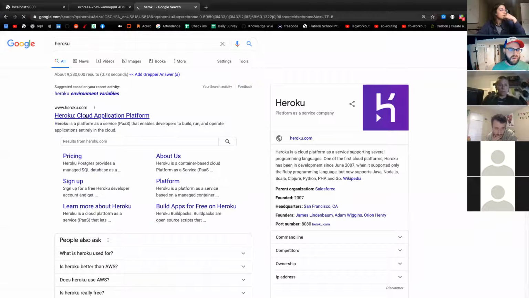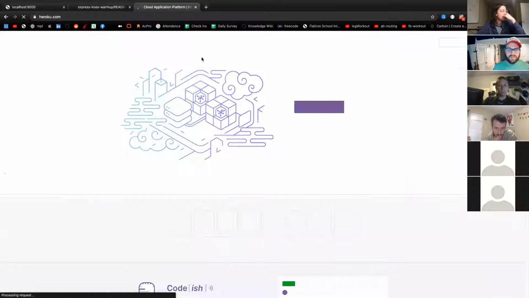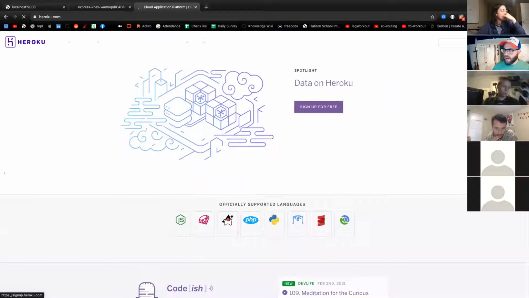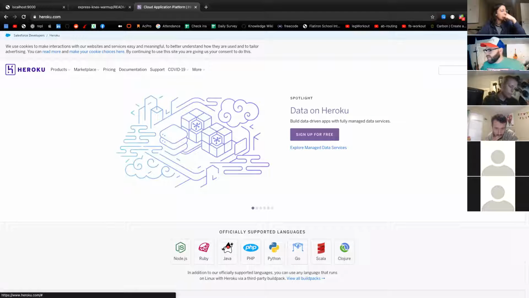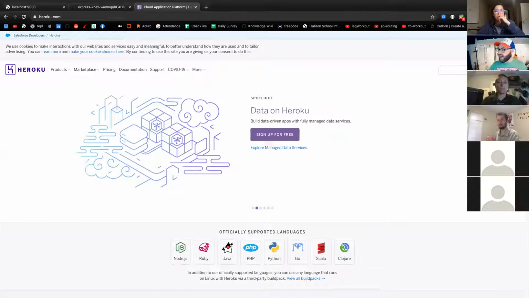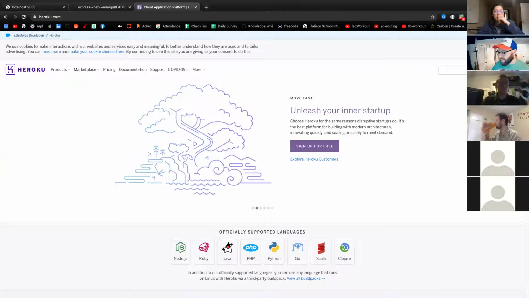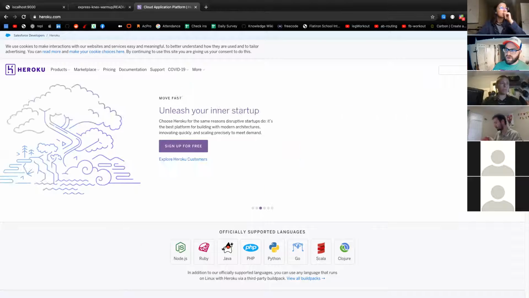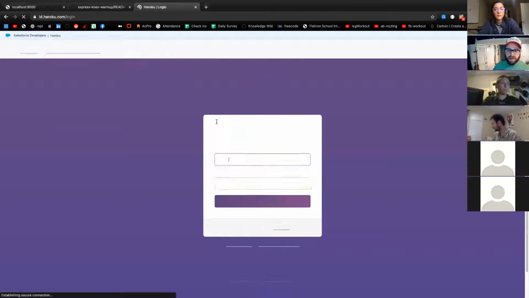If I go to Heroku and sign in, what you do is configure the environment that your application runs on. Especially for backends, you would do this. Basically my backend is a computer, right? So I can tell Heroku what those environment variables are. So I would go in here.